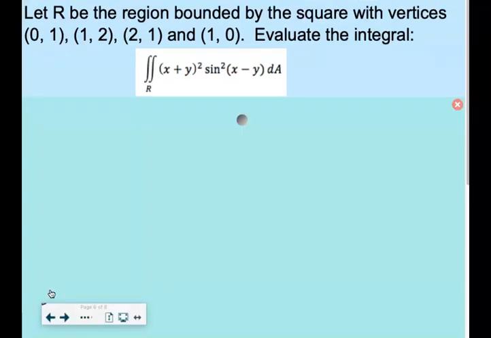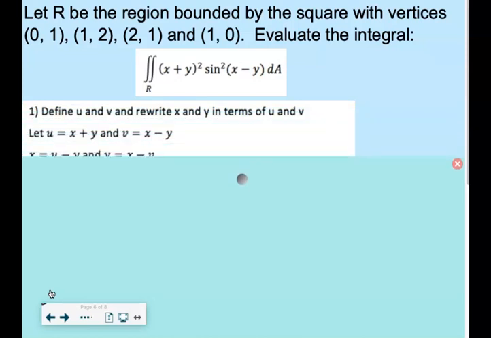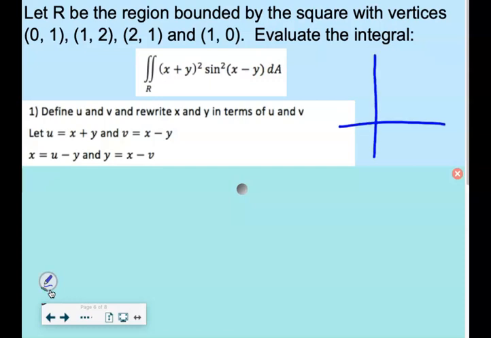Okay. All right. So, where's my picture? I don't have a picture. All right. So, (0,1), (1,2), (2,1), (1,0). All right. You get that guy right there, right?